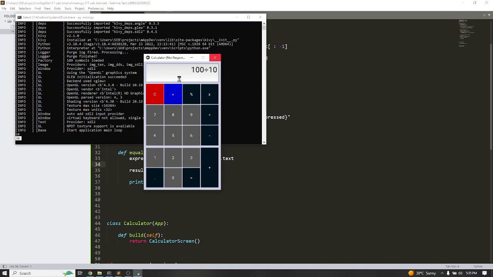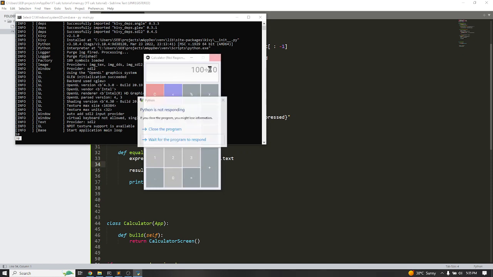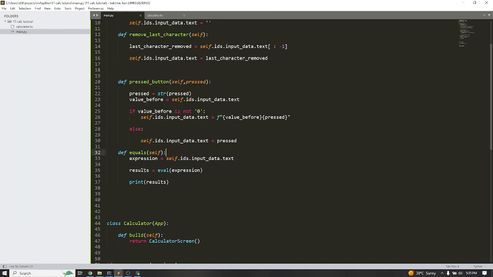Now, since it's working, the result is here on the terminal. All that we have to do is take that result and put it back on the screen so that we will not print on the terminal. So let's go back to our code. The result is already in this variable. All that you have to do is pick that and use it to update what we have in there.